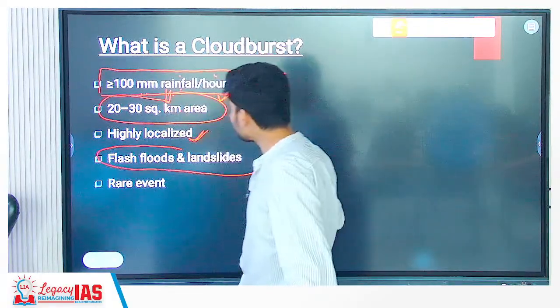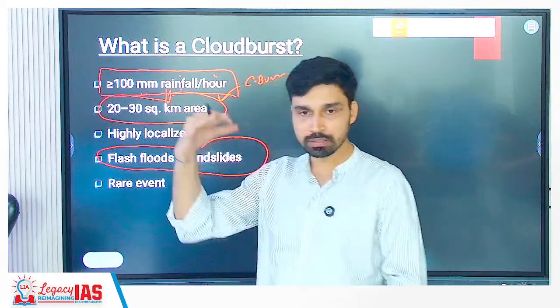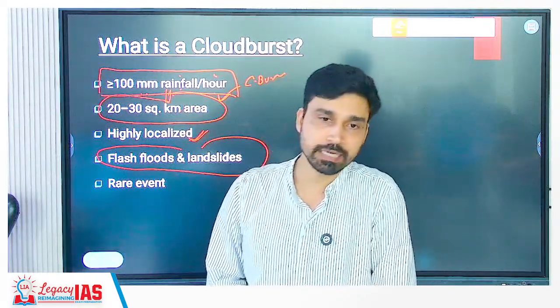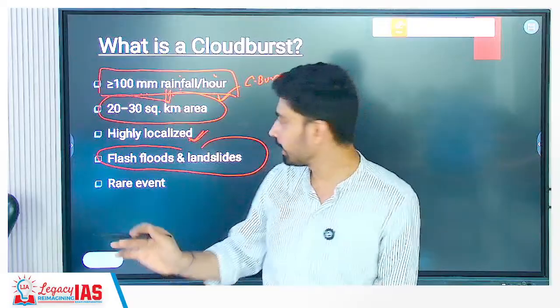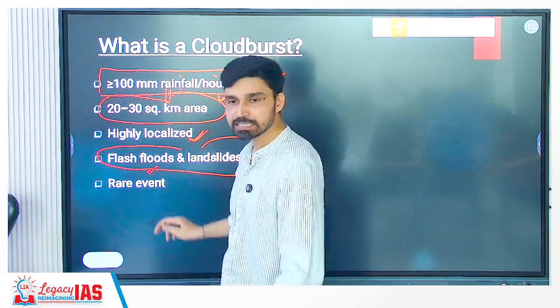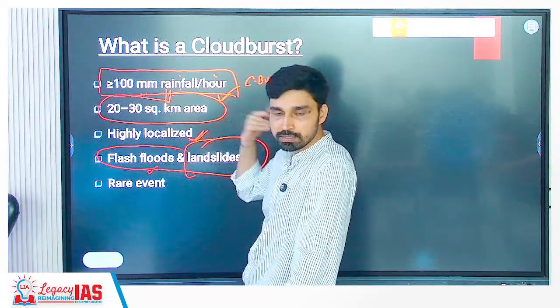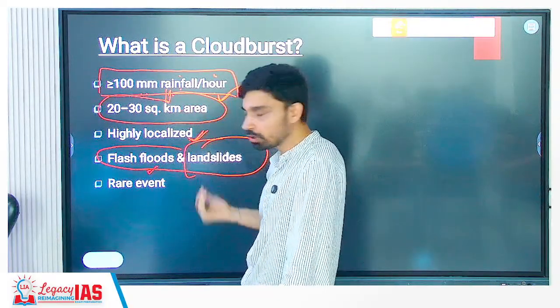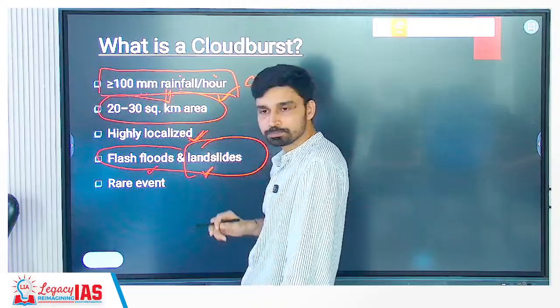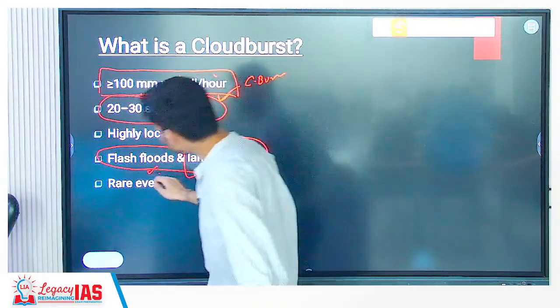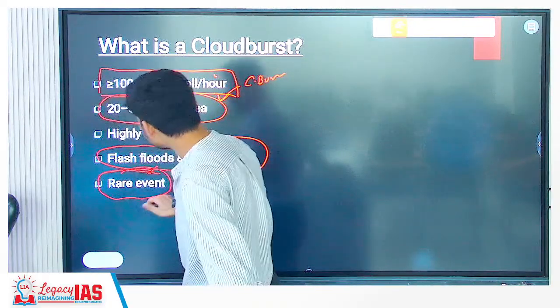And what is the effect of cloudburst? Suddenly all the rivers that are flowing across the mountain get flooded by water, and that results in a very instantaneous flood, we can call it a flash flood. Flash flood in the mountainous terrain, especially in the young, tectonically active mountains of the Himalayas, would also trigger what? Landslide.